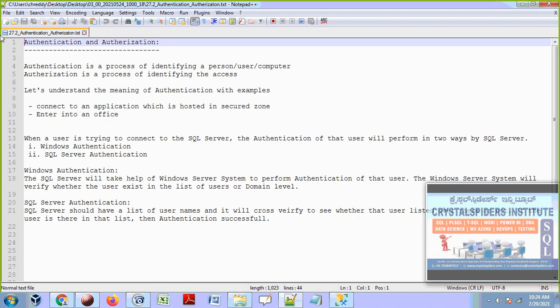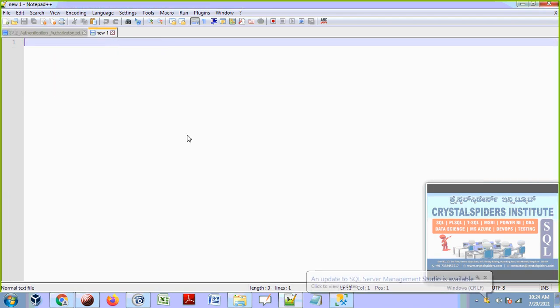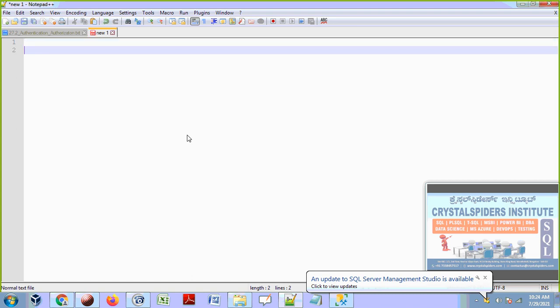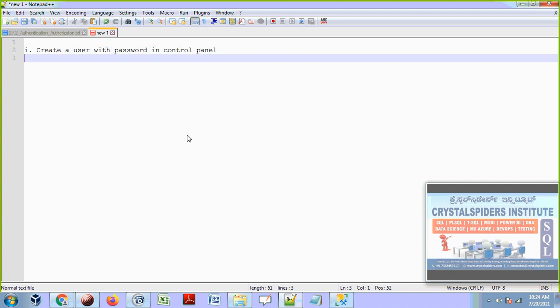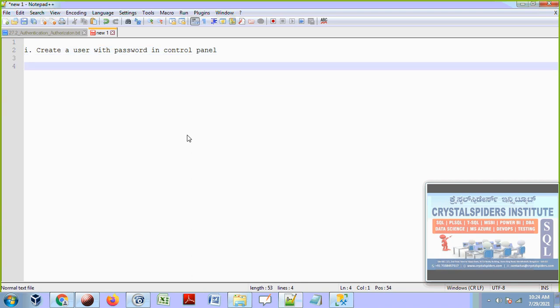The first thing, guys, is that I am going to test this authentication and authorization. First, create a user with a password in the control panel. We know that the control panel has users and so on. But if you are using the Windows 10 operating system, I am not aware of how you can create a user with a password in the control panel.